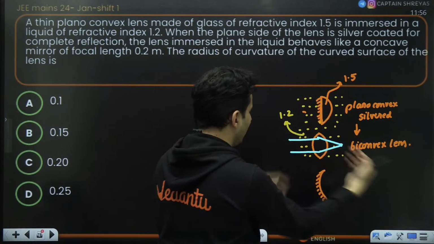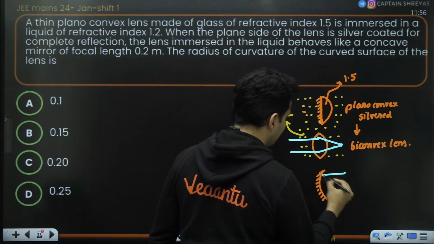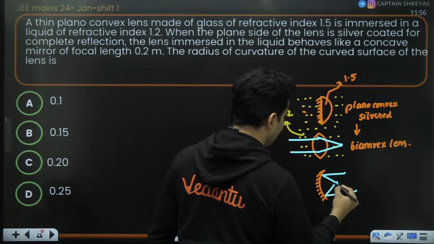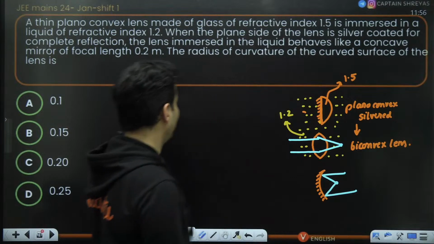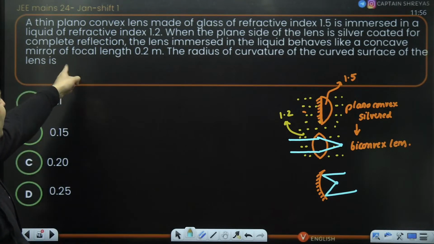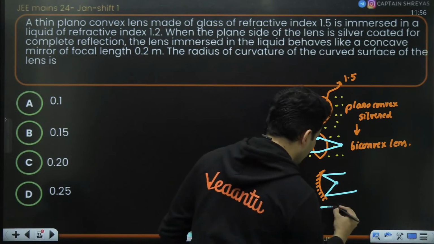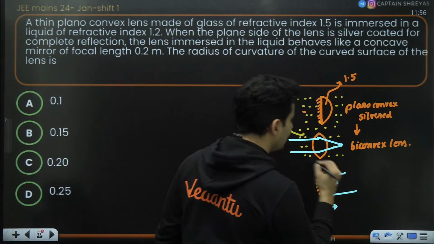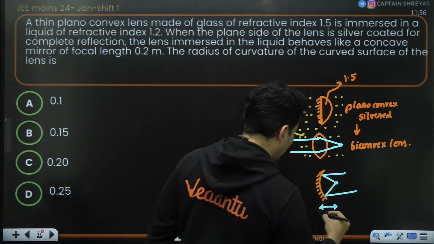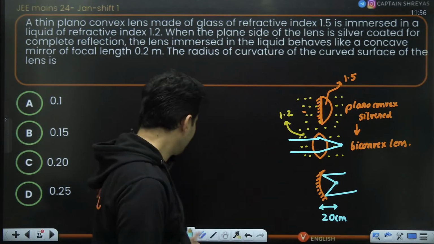So if I close it back, the rays will come from that side only, and the rays will apparently meet over here. The concave mirror's focal length is 0.2 meters, or basically 20 centimeter. I hope this is absolutely clear.